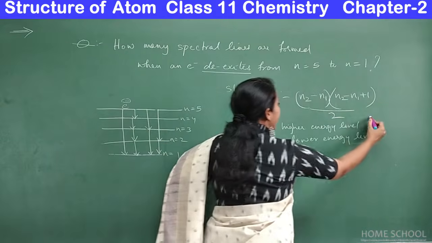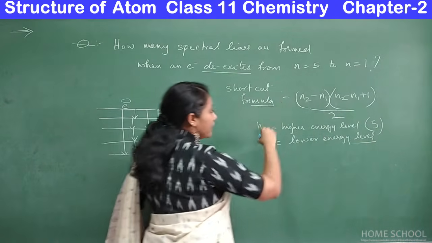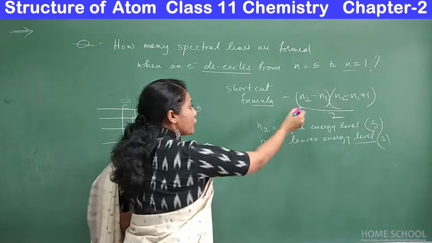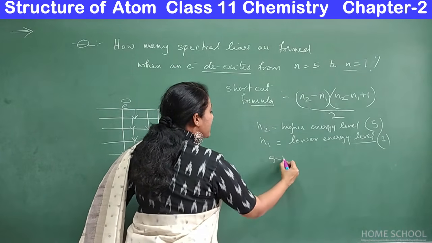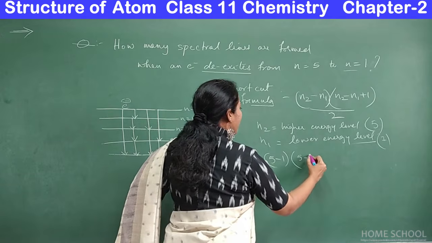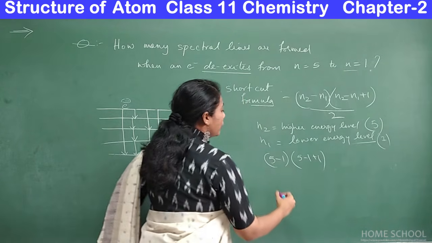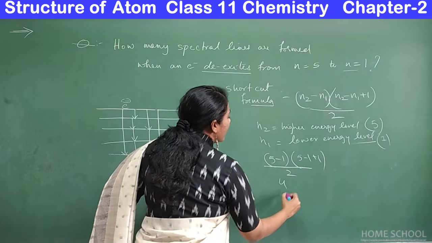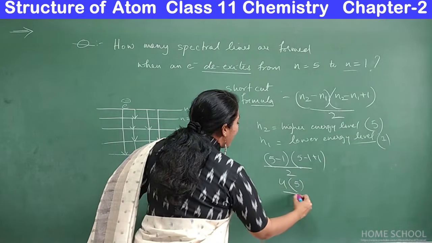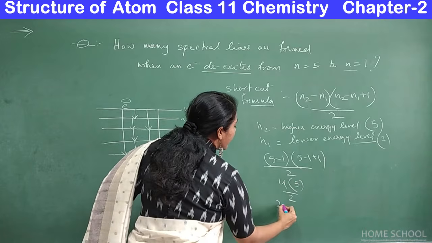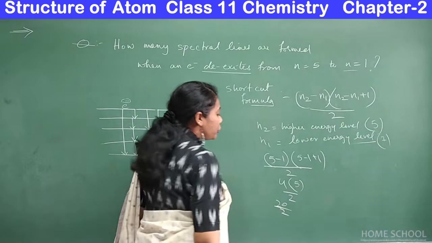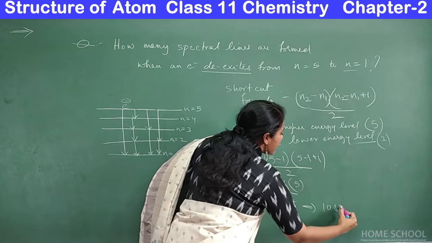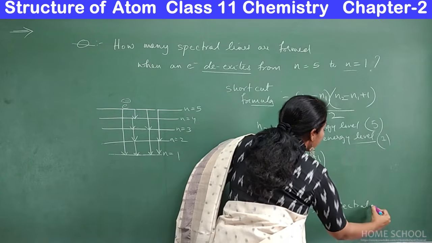Here, what is N2? The higher energy level is 5. Which is the lower energy level? 1. Right. So apply: 5 minus 1, times 5 minus 1 plus 1, divided by 2. So what do you get? 4 into 5 by 2. 4 fives are 20, 20 by 2. So you will get 10 spectral lines.